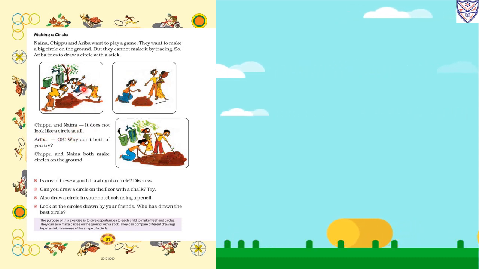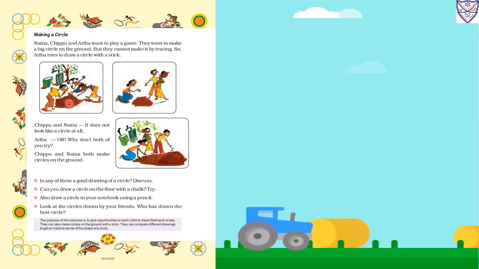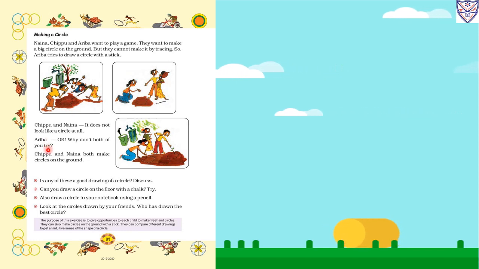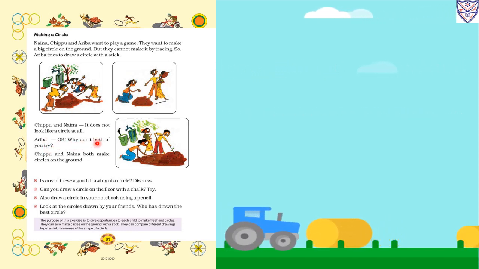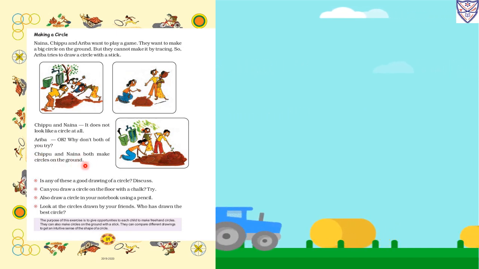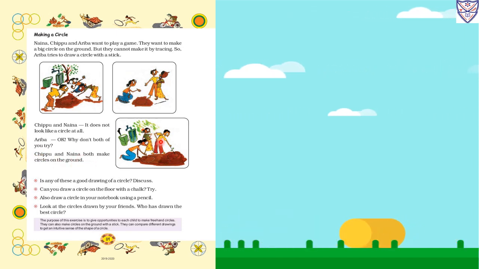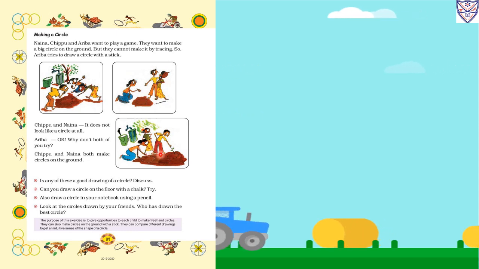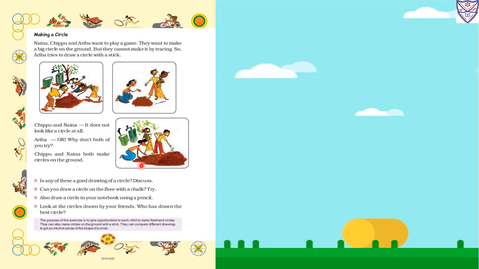Ariba says, okay, why don't both of you try? Chipu and Naina both make a circle on the ground with the help of a stick. Here you can see the circles.